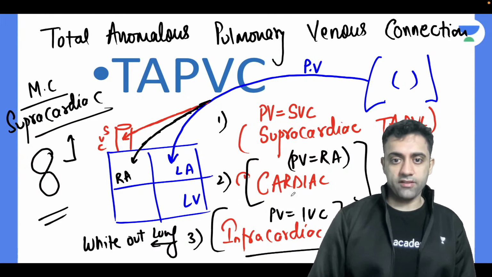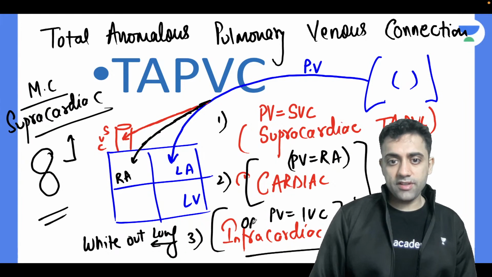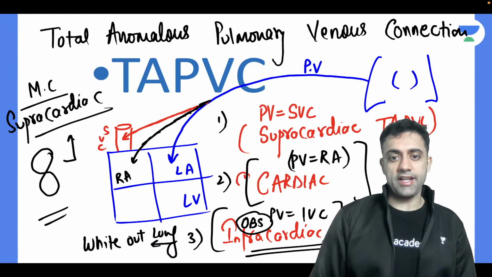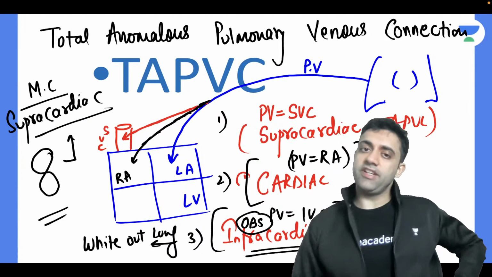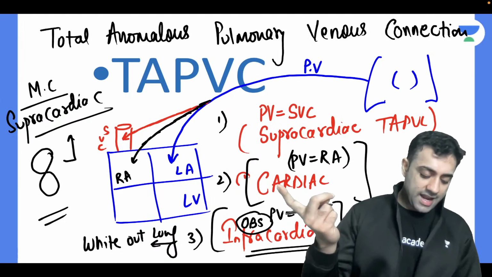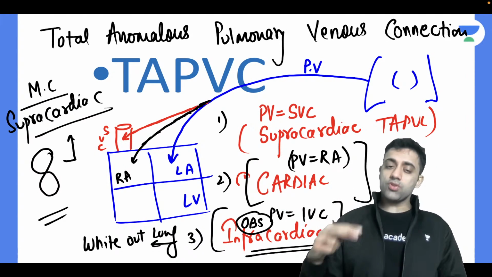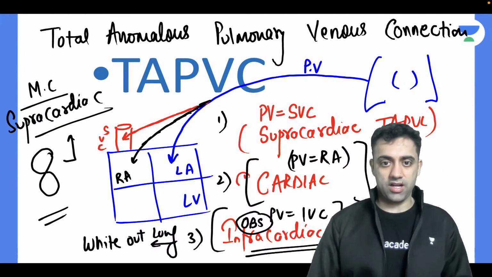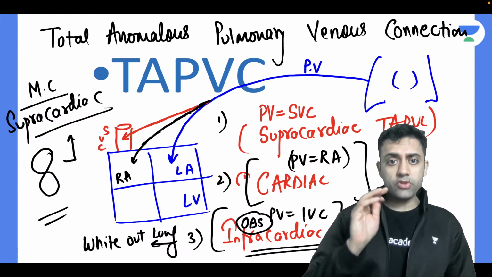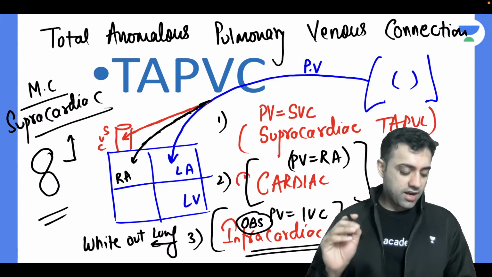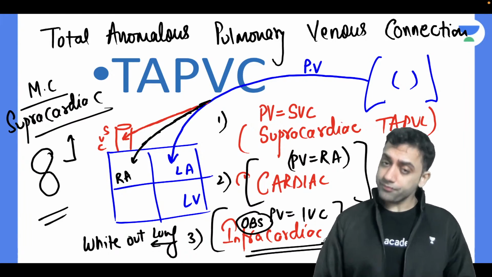The most obstructive type of TAPVC is nothing but infracardiac. Infracardiac TAPVC is the most obstructive type of TAPVC. Understood? The most common type of TAPVC is supracardiac. The most obstructive type of TAPVC is infracardiac, the most surgical one, the emergency one. Like everything is emergency, but the most obstructive one will be infracardiac TAPVC.